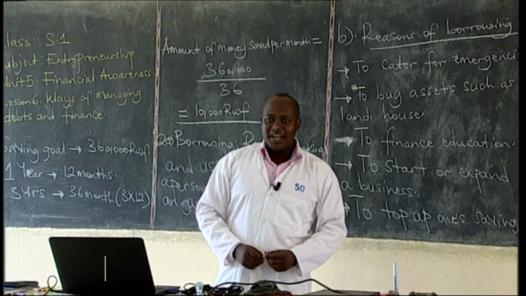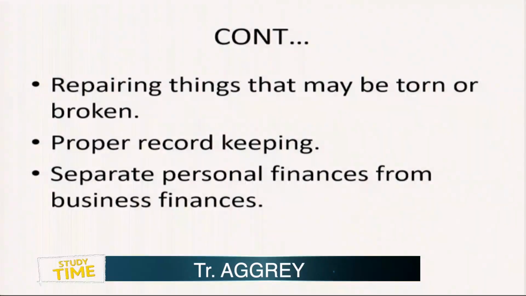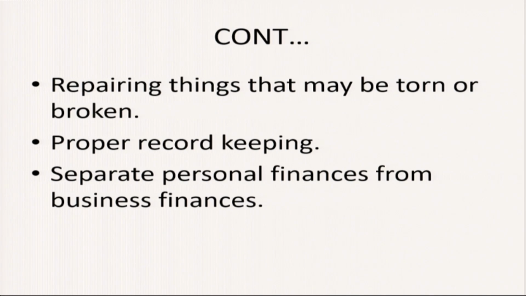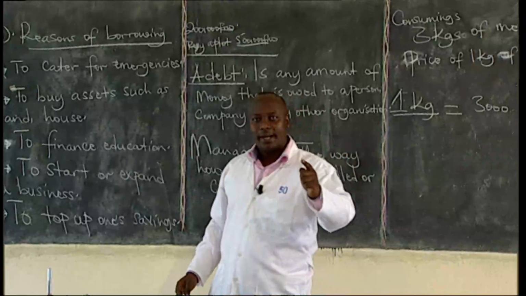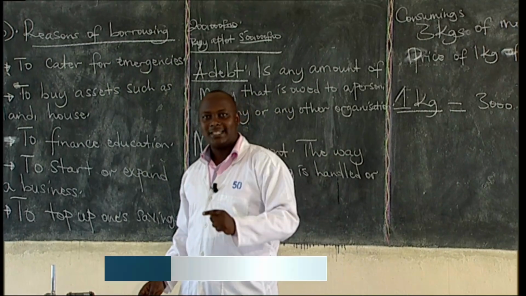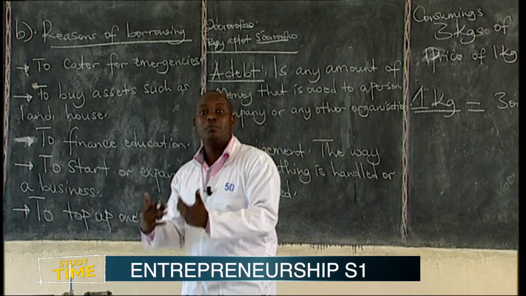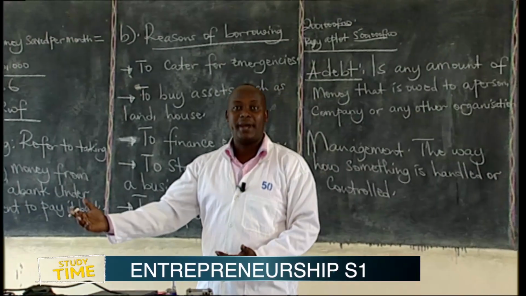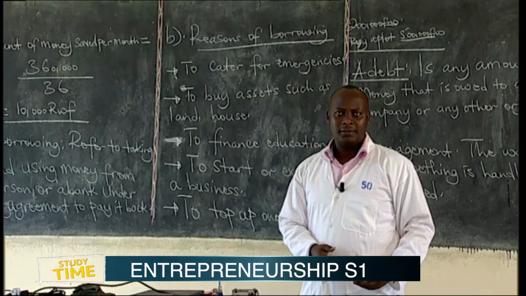The third way of managing finance is repairing things that may be torn or broken. An example, if I have a shirt or a blouse that is torn, instead of buying a new shirt, I can take it to the tailor to be mended or repaired so that I'm able to save.